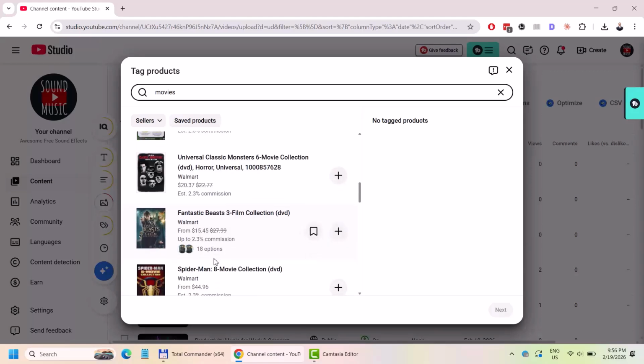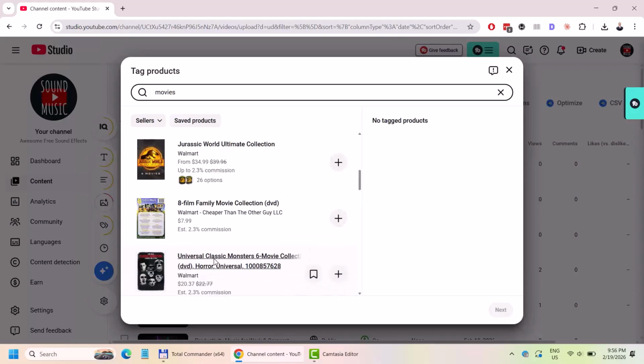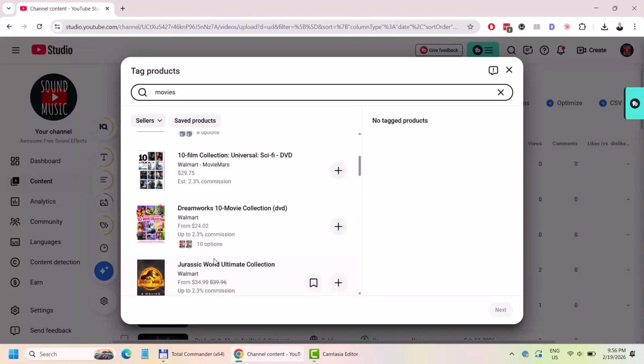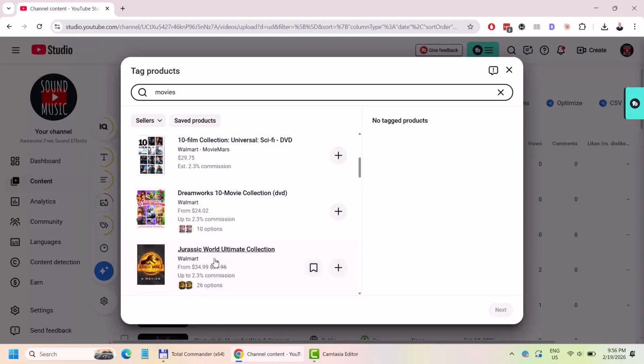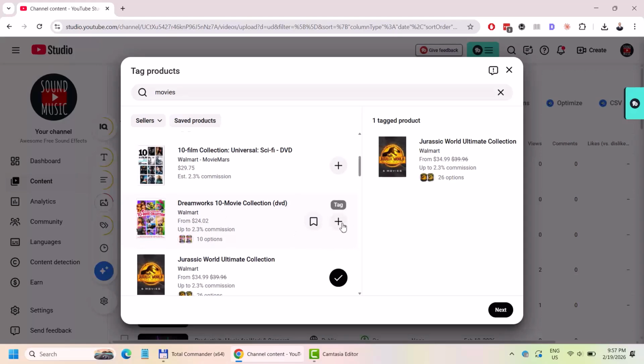So let's find one or two movies that are somehow related to this background music. Okay, let's use Jurassic World and one more. Okay, I think this DreamWorks 10 movie collection would work.